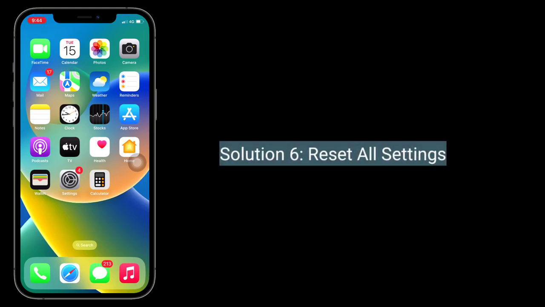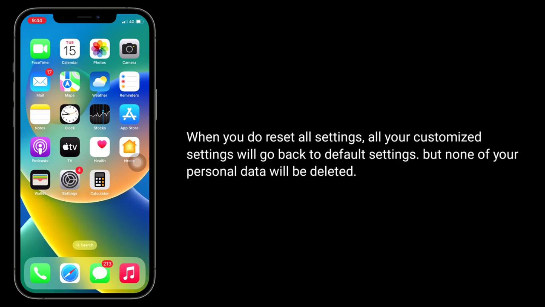Solution 6 is reset all settings. When you do reset all settings, all your customized settings will go back to default settings, but none of your personal data will be deleted.